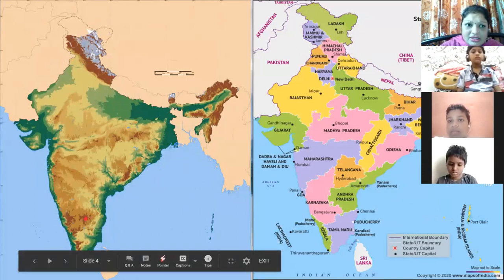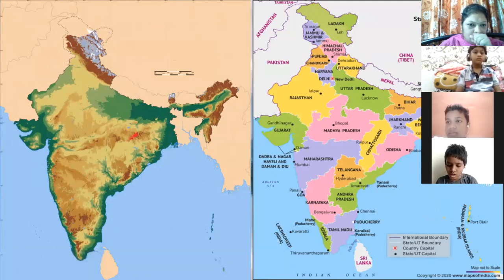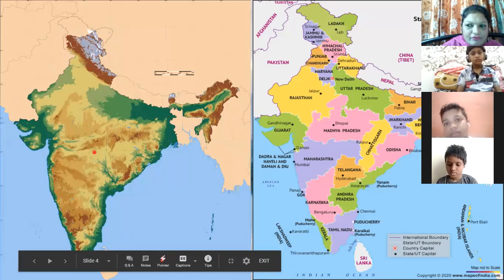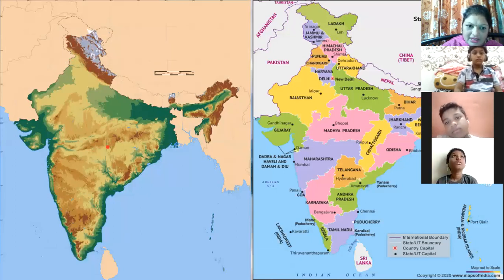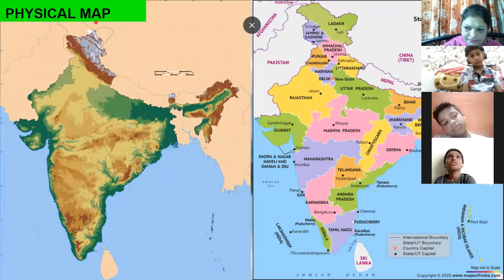That means landforms are shown. It is desert, mountains, plateaus, plains, rivers. All these things are shown. That means landforms are shown on a map. When landforms are shown on a map, that map is your physical map.